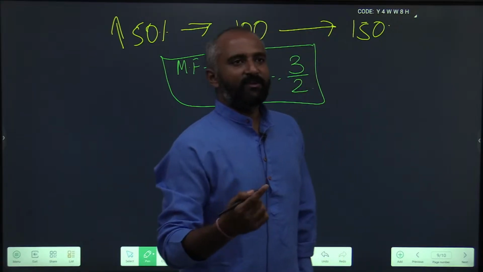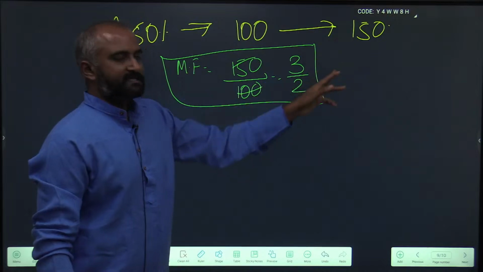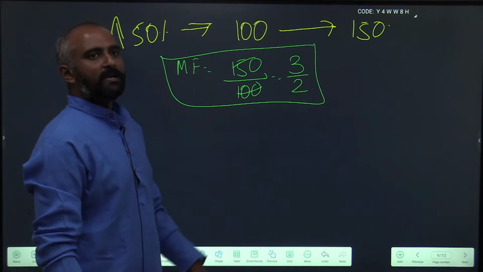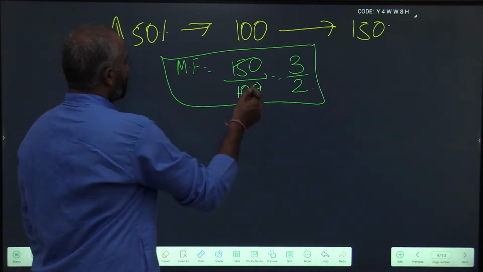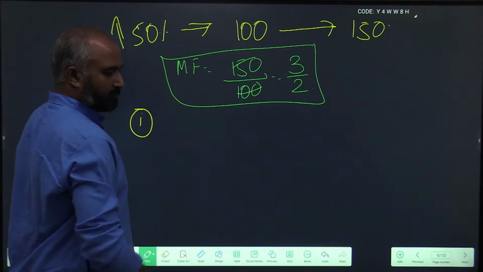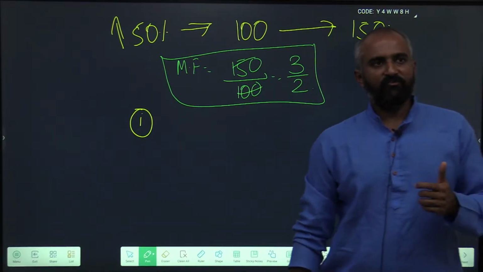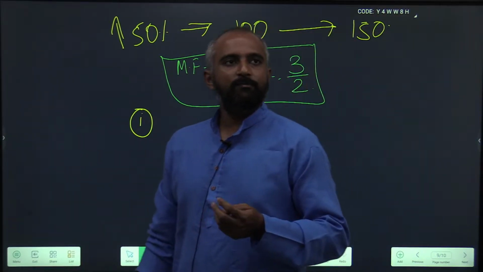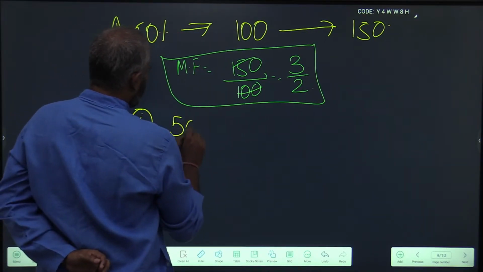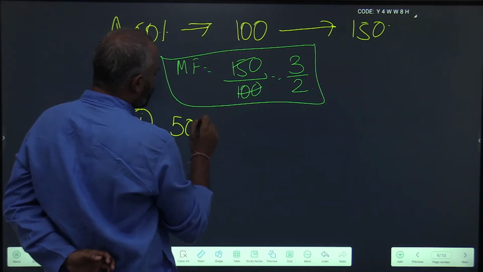I hope this is clear for people who are hearing multiplication factor for the first time. We need not go in this roundabout way. Whenever you see percentages, you can directly find out the multiplication factor. How? Step 1 of converting your percentage to multiplication factor directly. We will see this through a good number of examples.